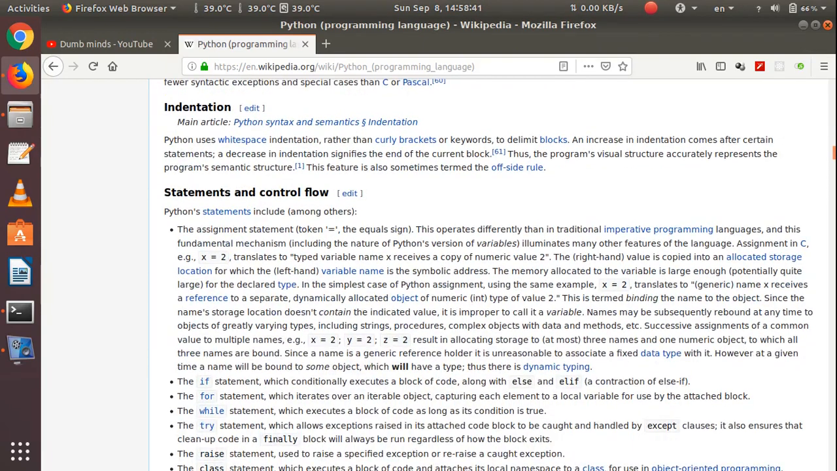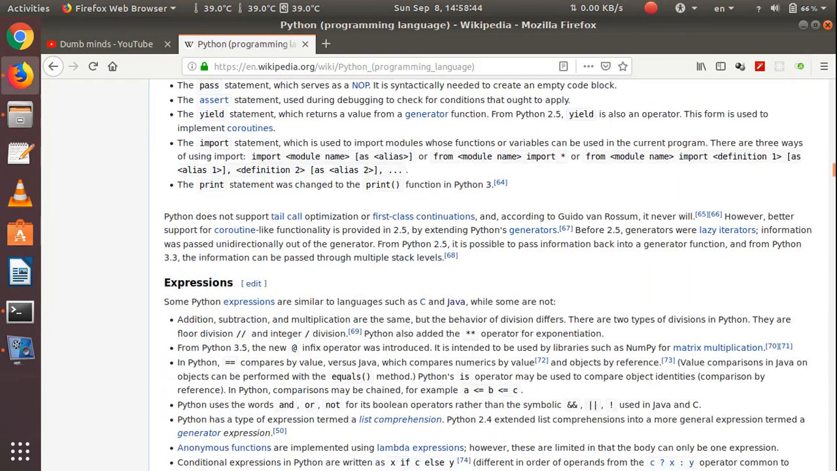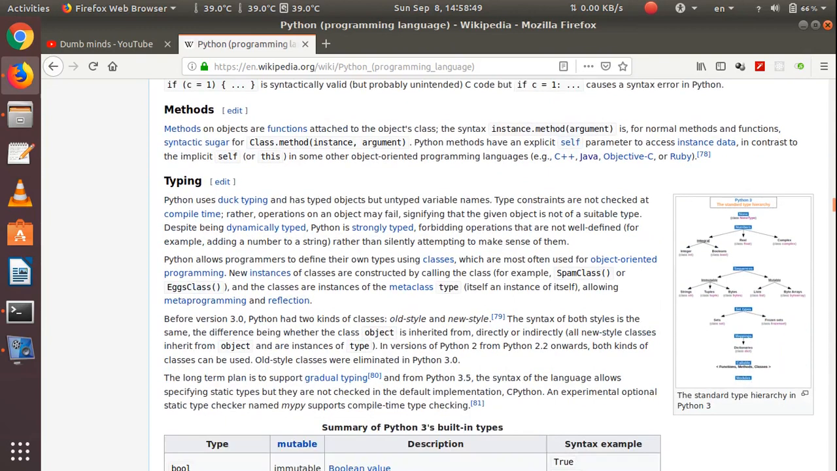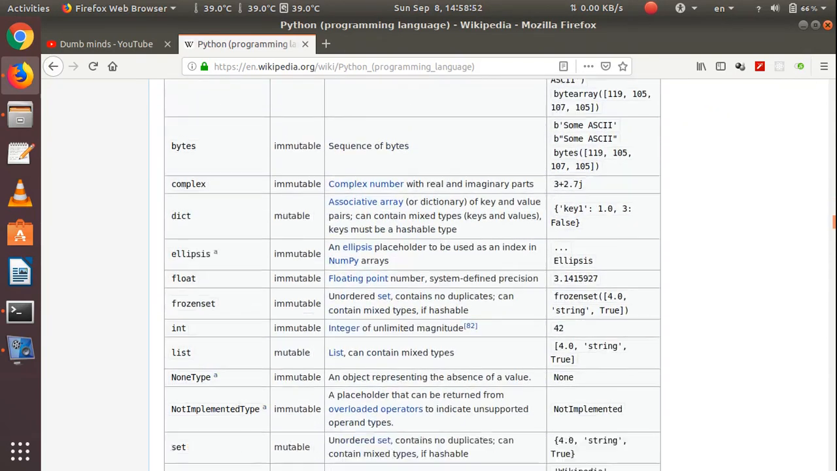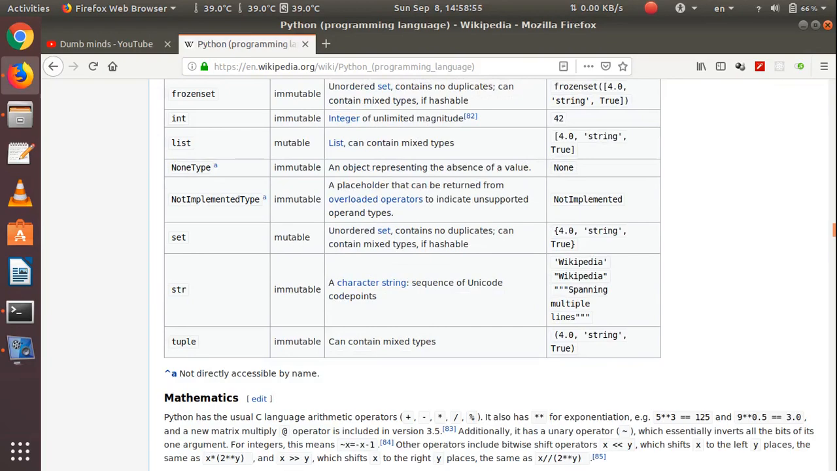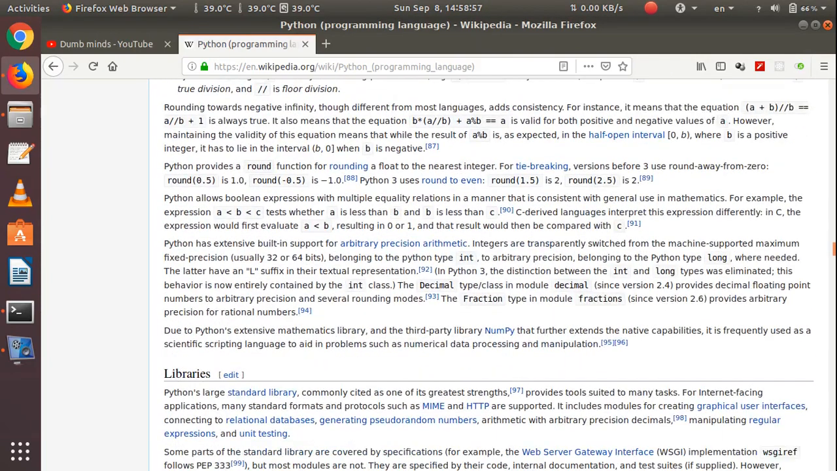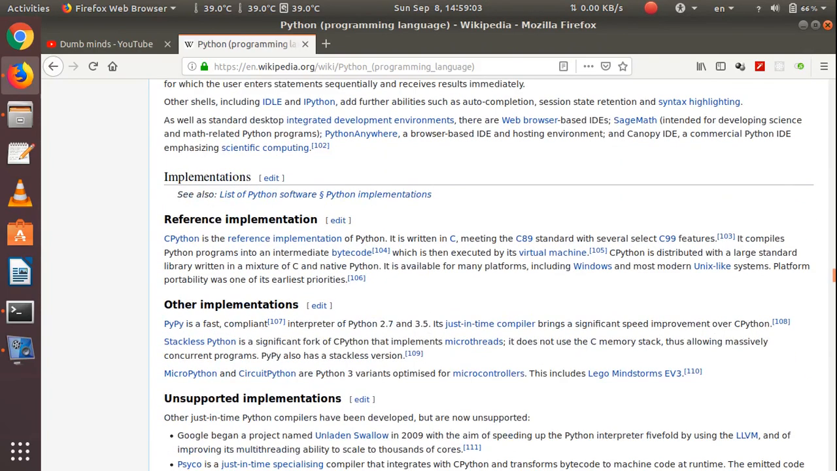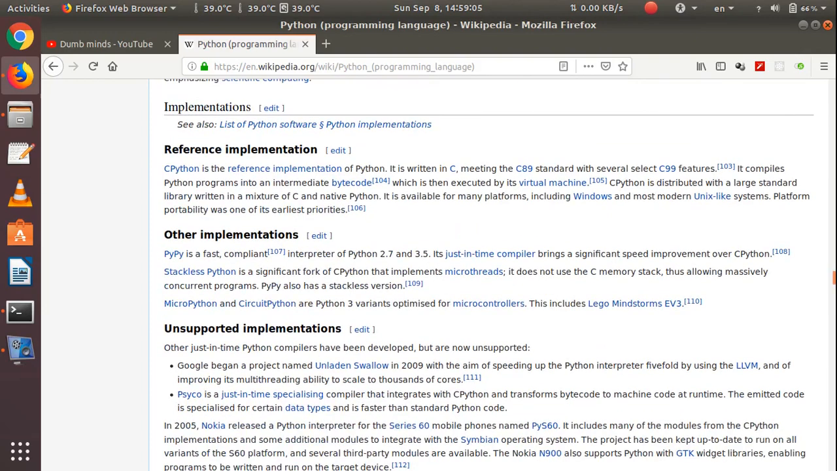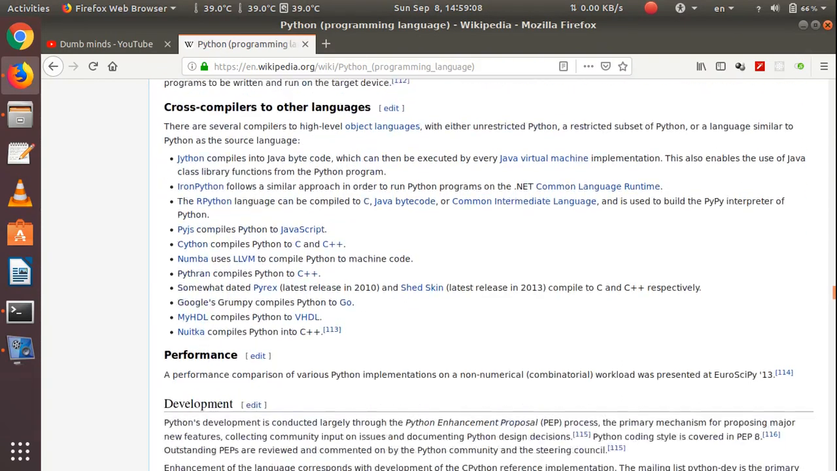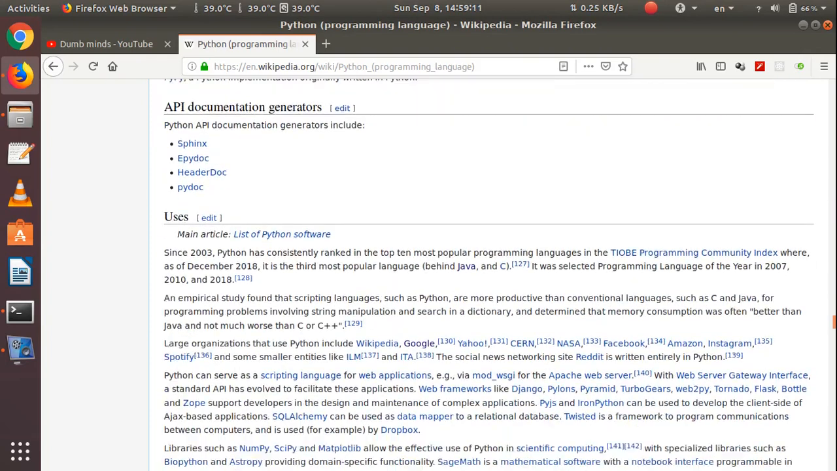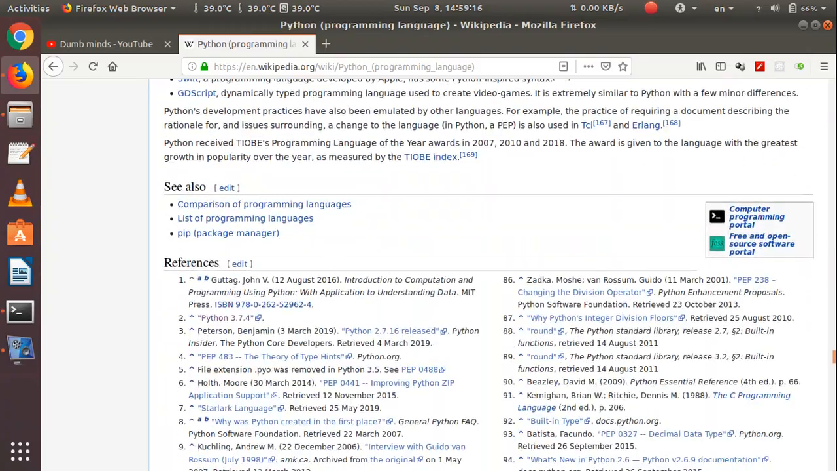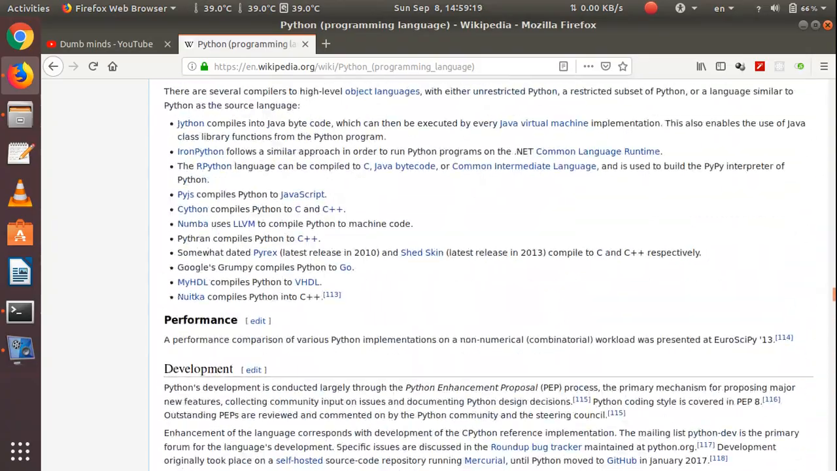After that, there is some stuff like statements, control flow, expressions. We'll be learning all these things in the next session. And typing, methods, data types. There are some data types. We'll be learning them step by step. After that, you have some mathematics and standard libraries that are developed in Python, and development environments, implementations, reference implementations, unsupported implementations. There are other things in the Wikipedia page. You can go and check. The link will be in the description. So you can go and check about what is Python and what Python can actually do.